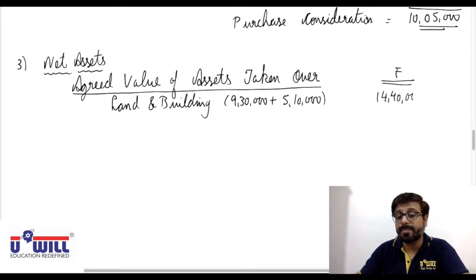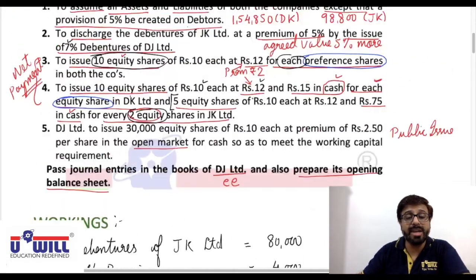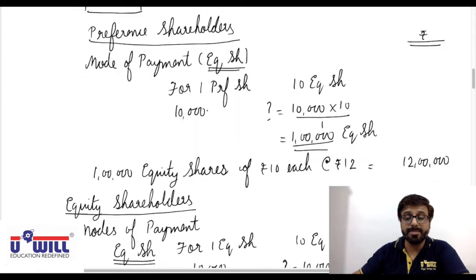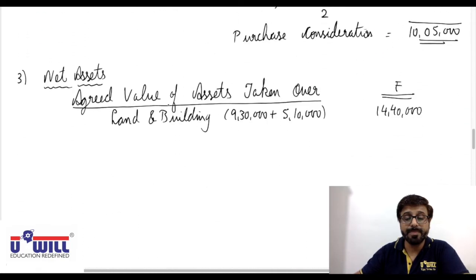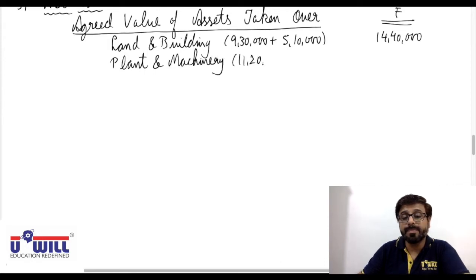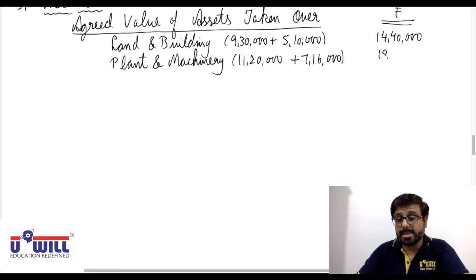Then after land and building, what do we have? Plant and machinery, 11,20,000 plus 7,16,000, so 18,36,000.